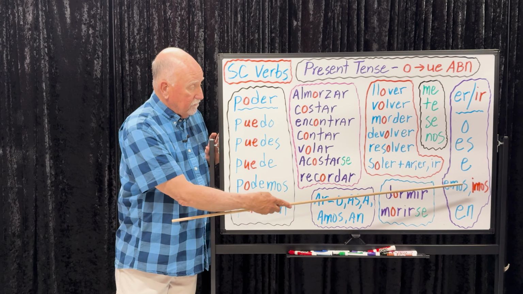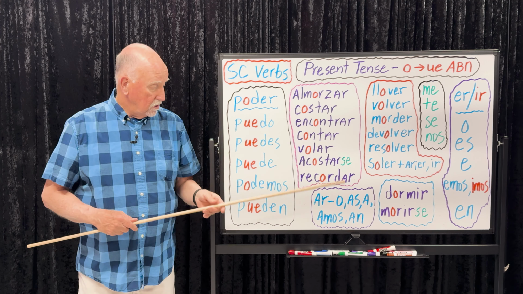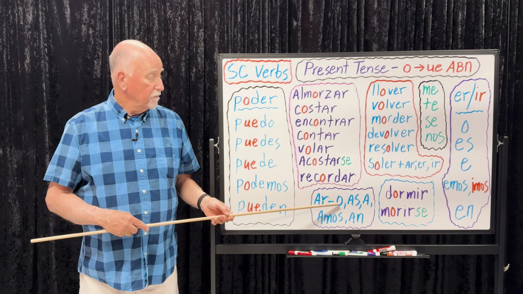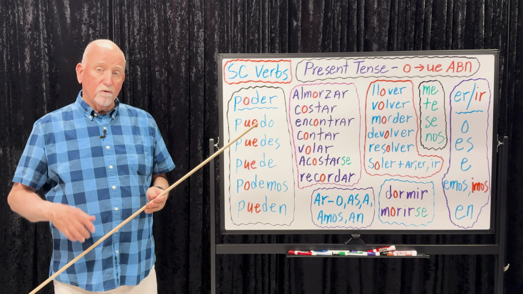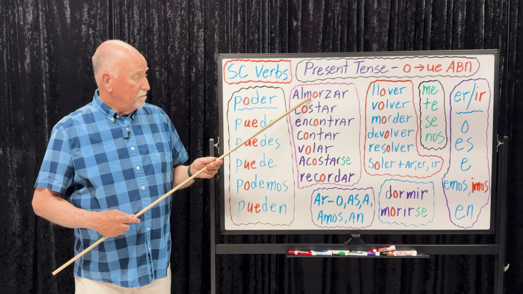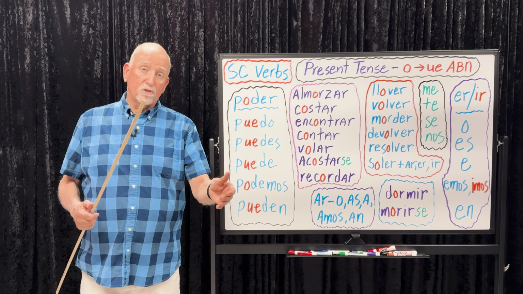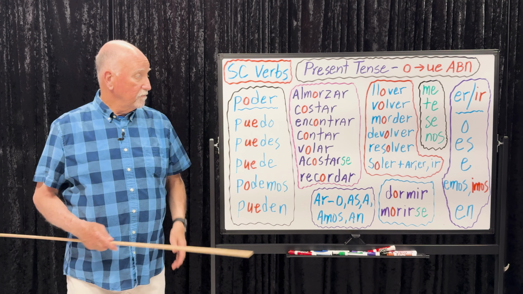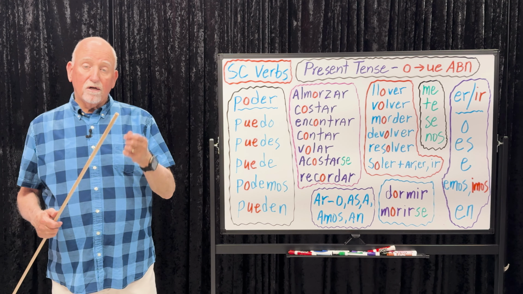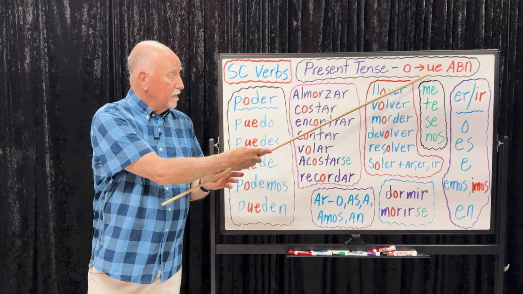Almorzar, I have lunch with my friends. I'm going to take that O, I'm going to change it to UE. Almuerzo con mis amigos. My mom has lunch with her co-workers. Mi mamá, change that O to UE. Mi mamá almuerza con sus co-trabajadores. Costar, it costs a lot. Cuesta mucho. The O changes to UE.